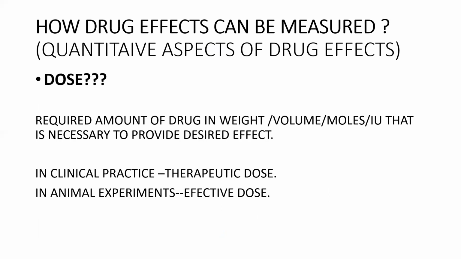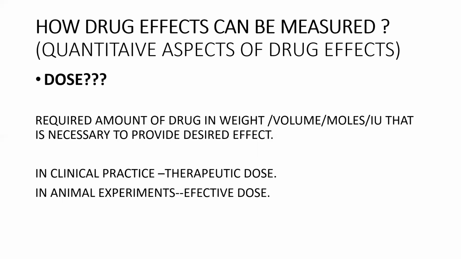So now let's start another topic: how drug effects can be measured. I told you the drug is producing an effect, right? How are they measured? We will talk about these drug effects now. Those are the quantitative aspects of drug effects. Before going to those, what is dose?